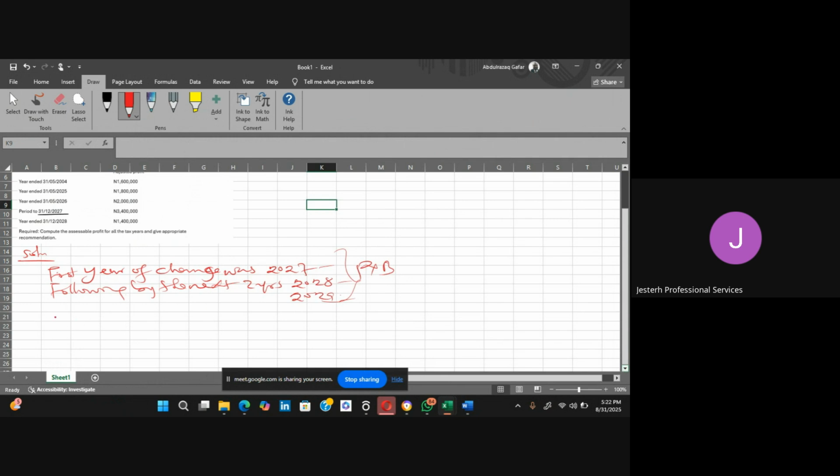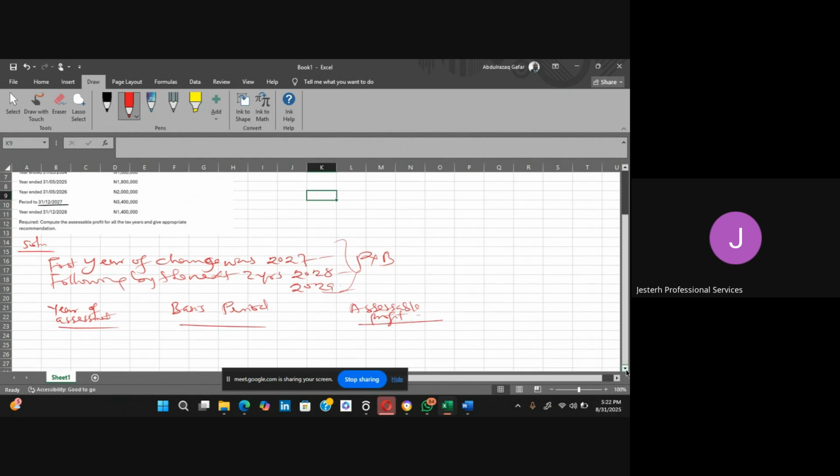So we have year of assessments, right? Then we have basis period. Then we have accessible profits. Our year of assessment for 2027.